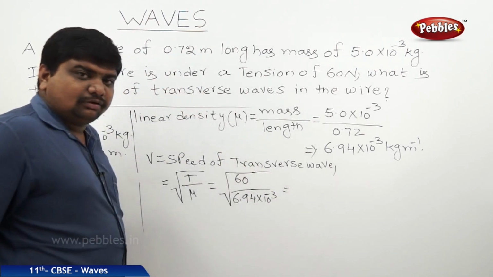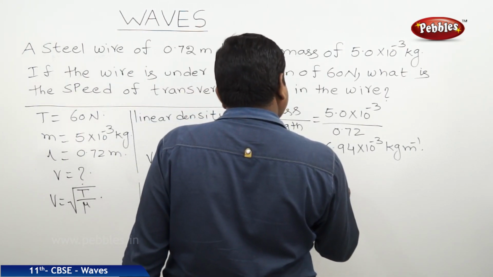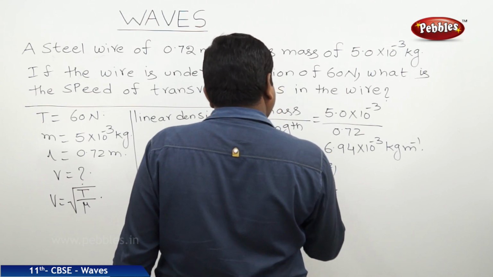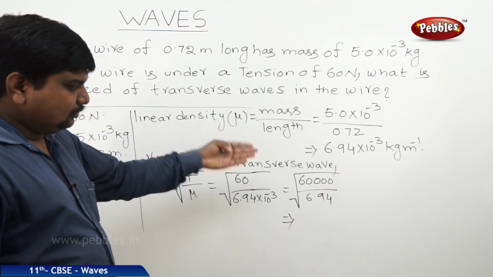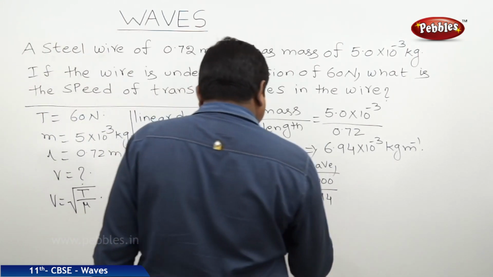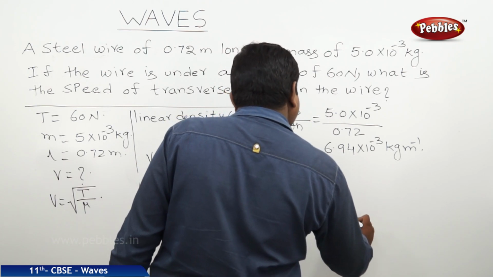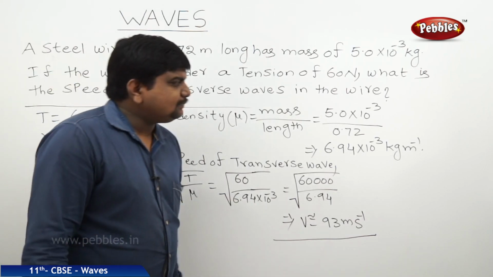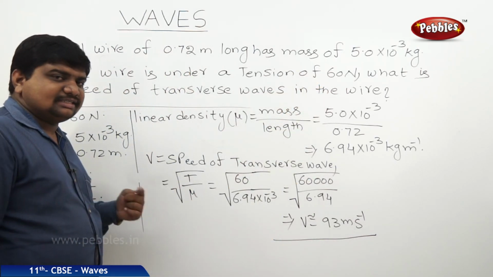So, this minus 3 goes up, so therefore it is 60,000 by 6.94, but under the square root. If we do this calculation, we will get approximately V is equal to 93 meters per second. So, the 93 meters per second is the speed of transverse wave in a stretched wire